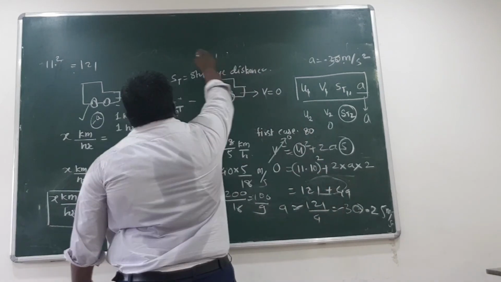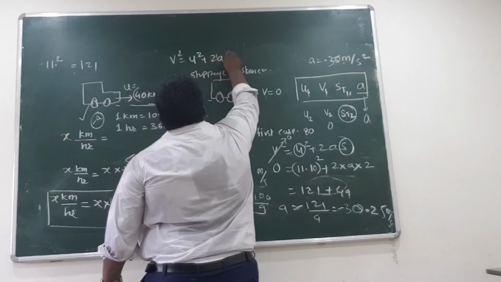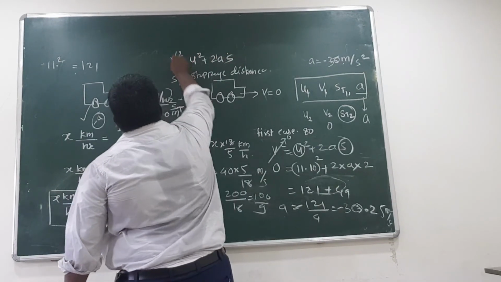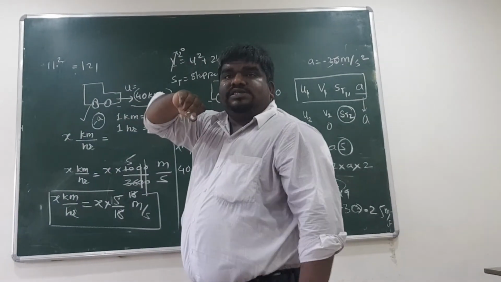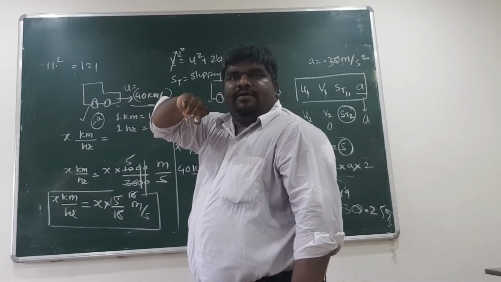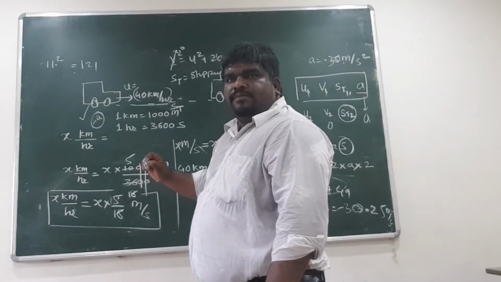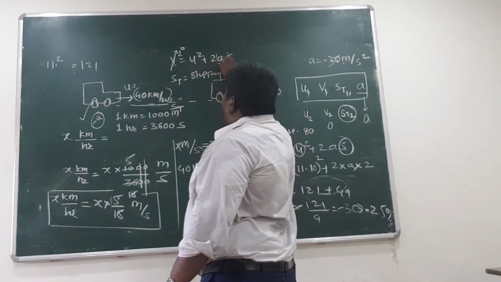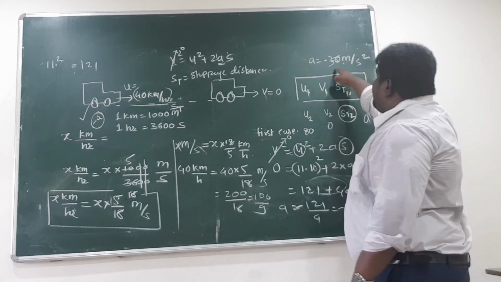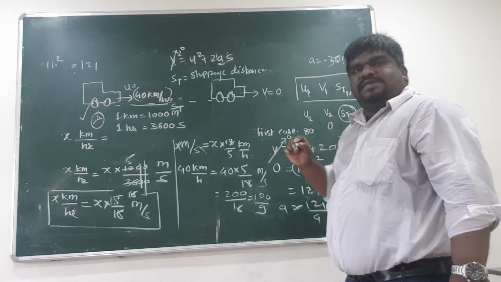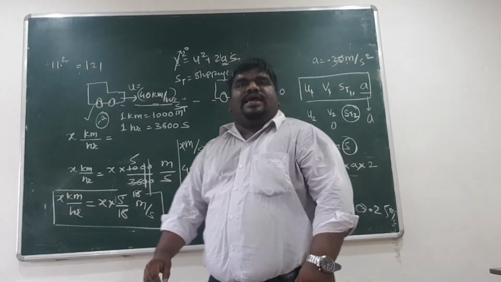This acceleration you have to use in the second case. V square is equal to u square plus 2as. Now V is again known, 0. How much is u? U is 80 km per hour, right? Yes or no? 80 km per hour. So first convert it into meter per second. Then substitute it here. A, how much you will substitute? You have to substitute A as minus 30 meter per second square. Then you will be getting ST2, stoppage distance in case 2.